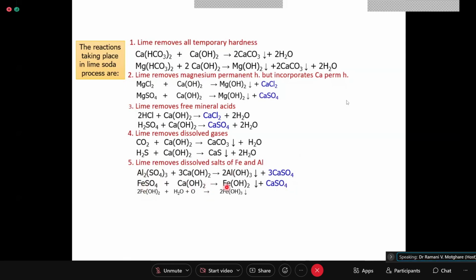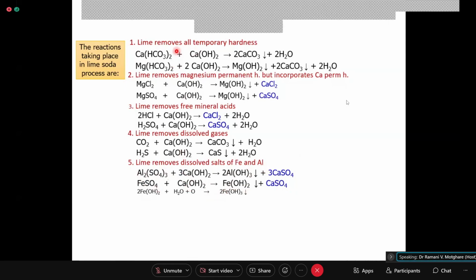This is also 1 1 1. Don't consider this 3 or this 2. It is ultimately 1 1 1. Okay, so what all things are removed by lime? Lime completely removes calcium permanent hardness and magnesium permanent hardness.